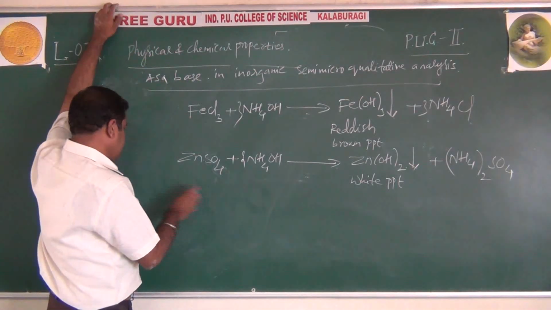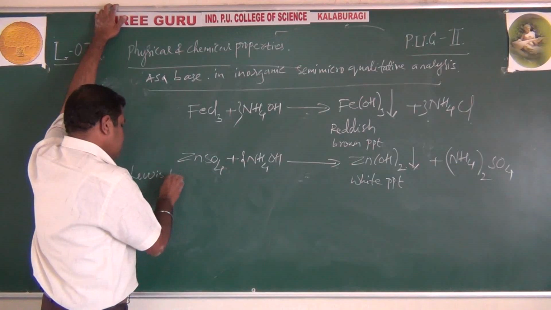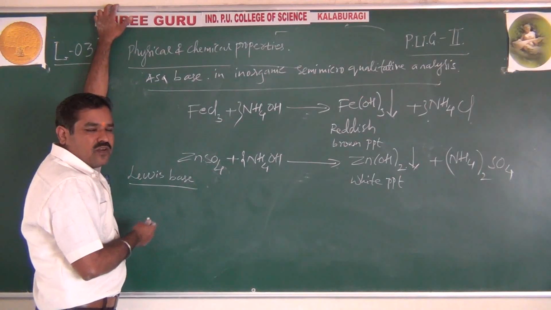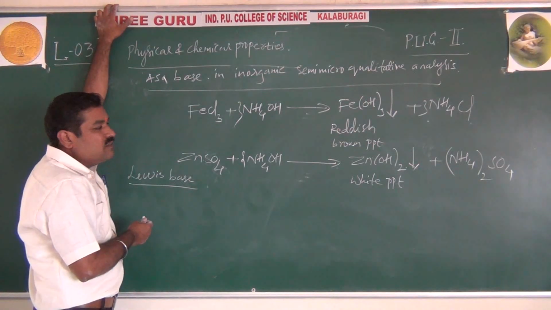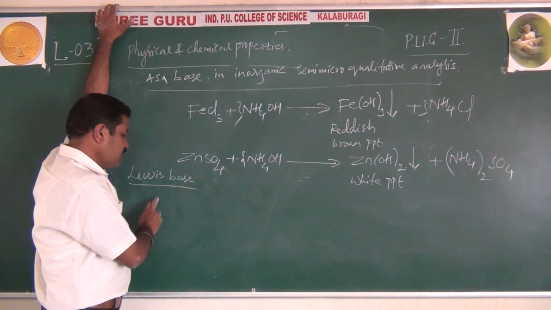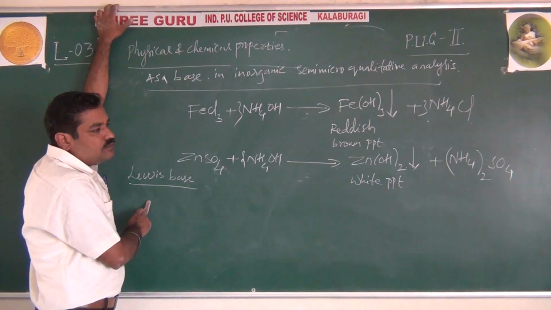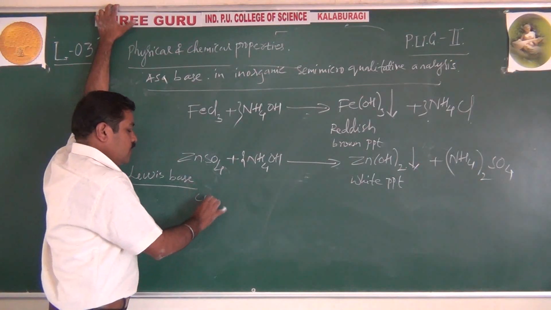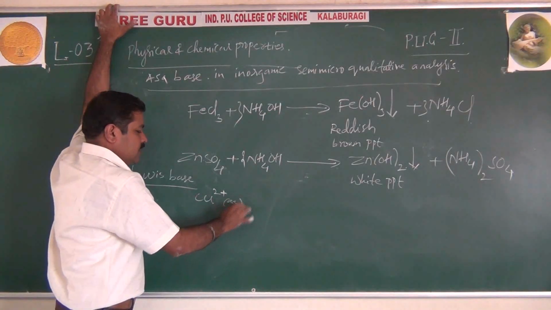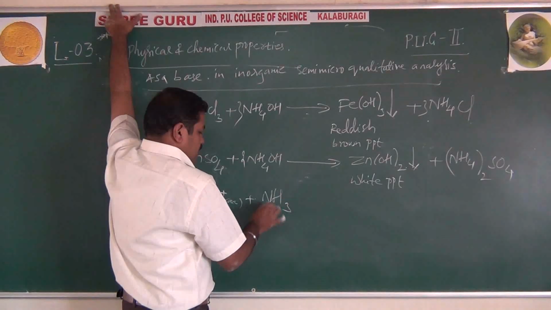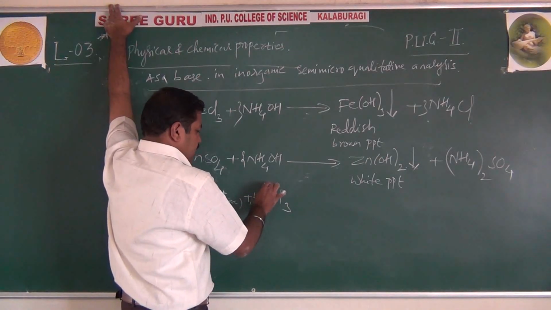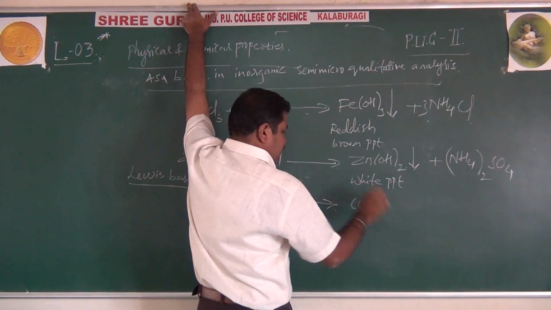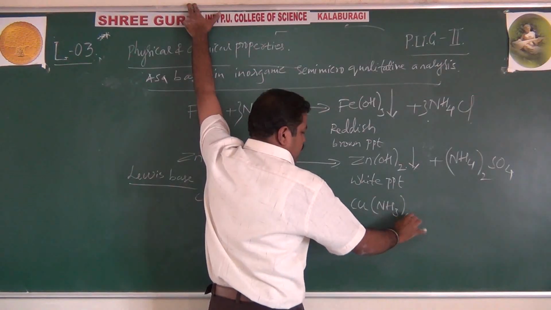But not only this, it also acts as a Lewis base and can form complex compounds. Even in forming complex salts, it is used to detect copper as well as silver. Let us see the first one. Copper ions from copper sulfate in aqueous solution react with ammonia. Here it acts as a ligand, and also as a Lewis base, and forms [Cu(NH3)4]2+.